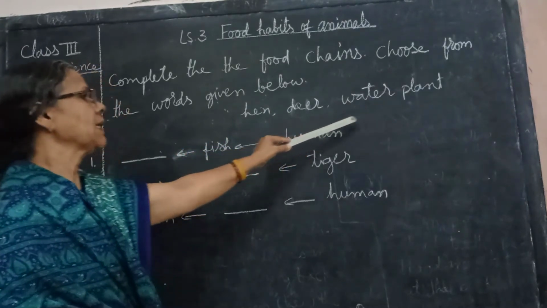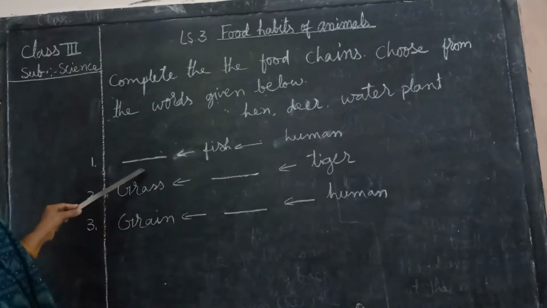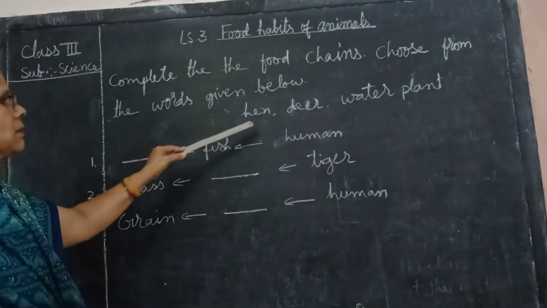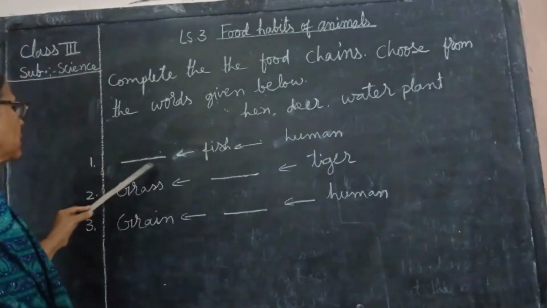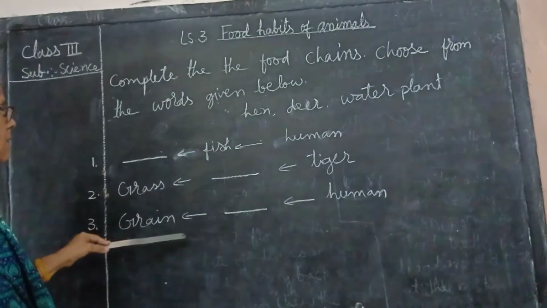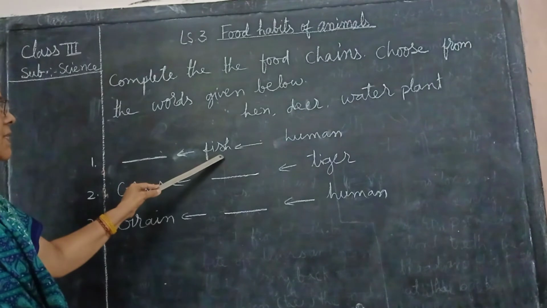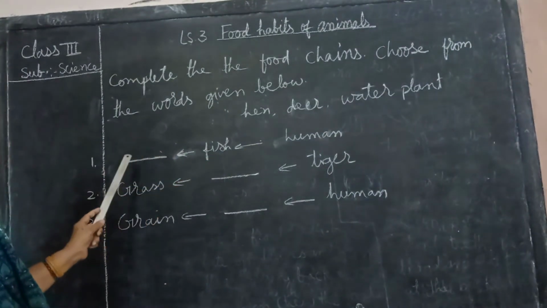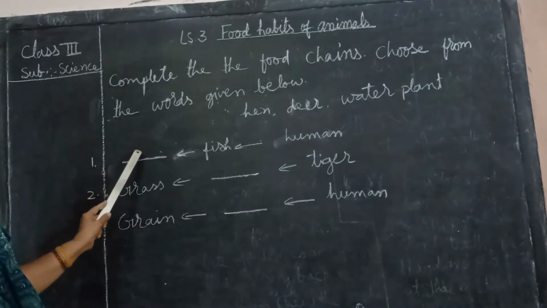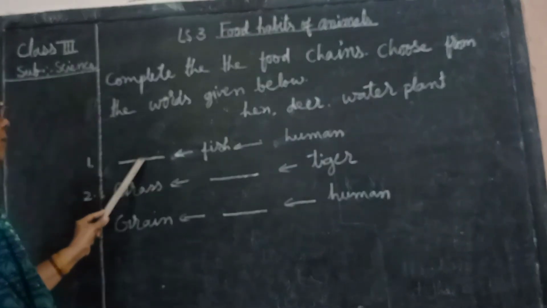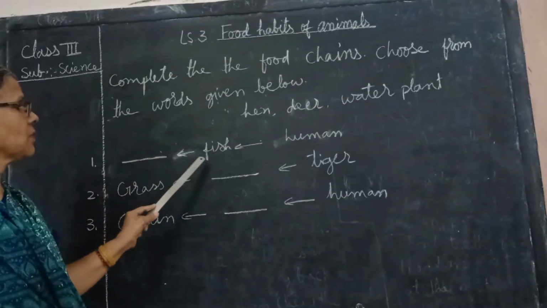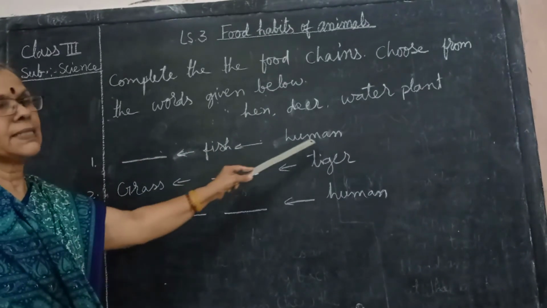These are the three words. You have to choose the words from this and finish the food chain. Dash, fish, human. What comes here? Water plants. Water plants are eaten by the fish and fish is eaten by the human.